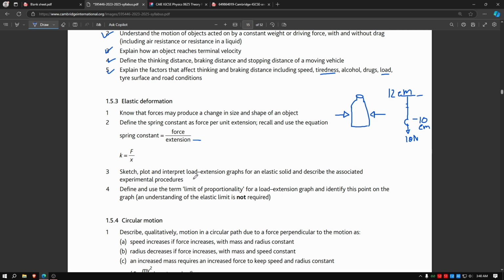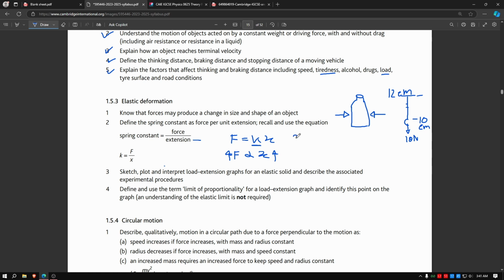Okay, sketch, plot, and interpret a load extension graph for an elastic solid and describe the associated experimental procedures. You might have realized that F equals Kx, so F is proportional to X. As F increases, X will also increase. The more force you give, the more the extension, with a constant.